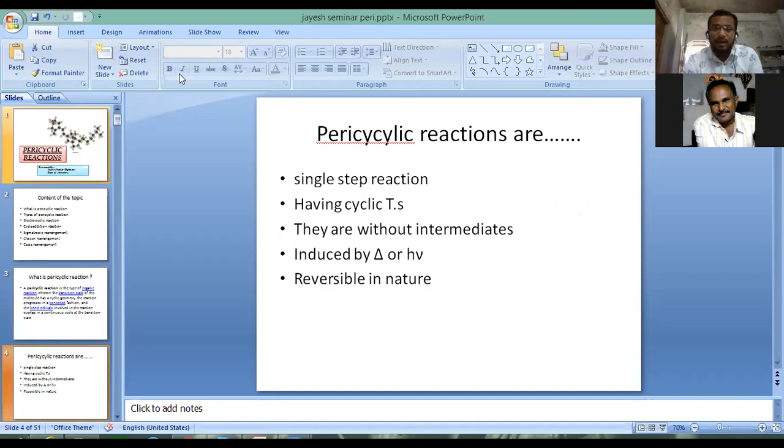Next, what are the characteristics of pericyclic reactions? Pericyclic reactions have these points. First, they are single step reactions. Then they have a cyclic transition state. They go through without intermediates, like other reactions go with intermediates. They are induced by thermal or photochemical conditions. These are the notations for the thermal and photochemical reaction. Then they are reversible in nature, like some reactions are irreversible in nature, but this is a reversible reaction.